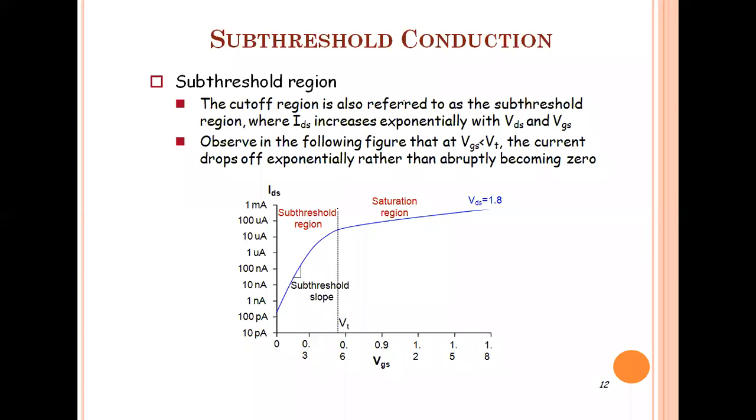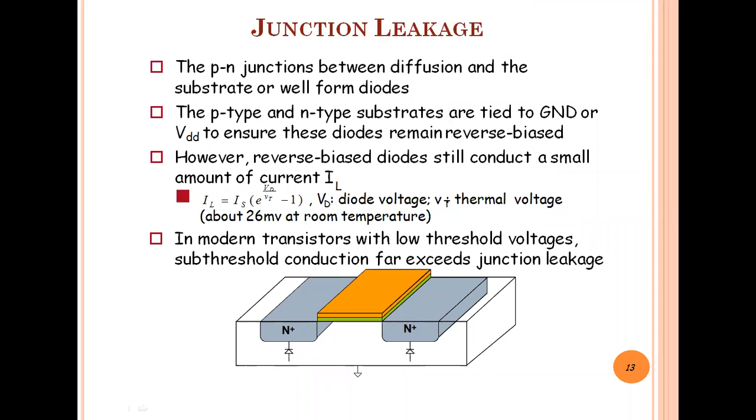Okay, so these are all the effects. All the effects are considered in practical cases. That's why it's called non-ideal. Ideal means that we have considered only the three regions, and according to these three regions, in the cutoff region, we have considered the current value to be 0 milliampere.